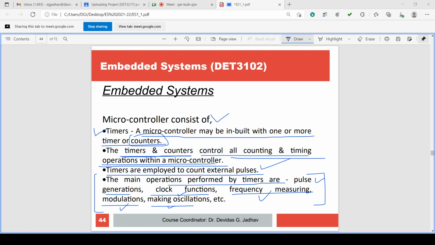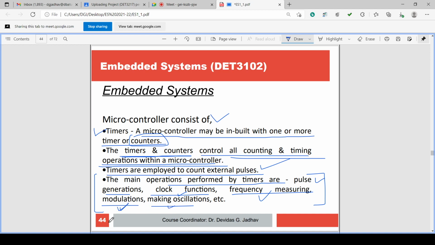So for a 10 millisecond duration, there will be 10 pulses of 1 millisecond each; 10 is the count. If we are using a 1 kilohertz signal for counting, we know each pulse is 1 millisecond, so 10 pulses is 10 millisecond. So we can understand the positive half cycle is 10 millisecond. In this way, we can calculate the frequency. The total cycle will be 20 milliseconds, so 1 upon 20 millisecond is 50 Hertz. So this is a frequency measurement, and this type of logic we can develop.